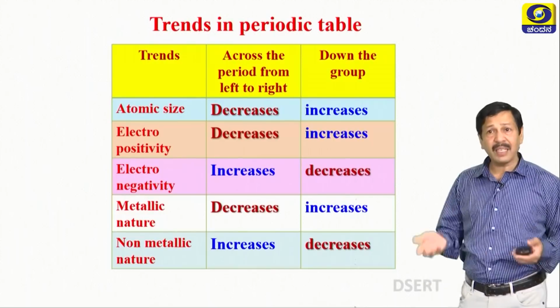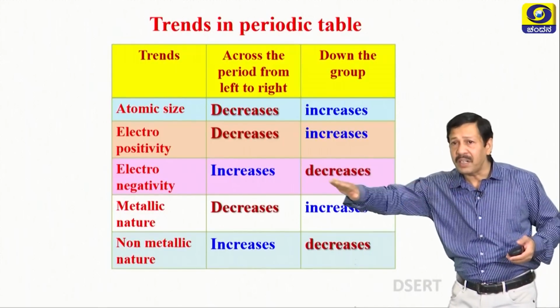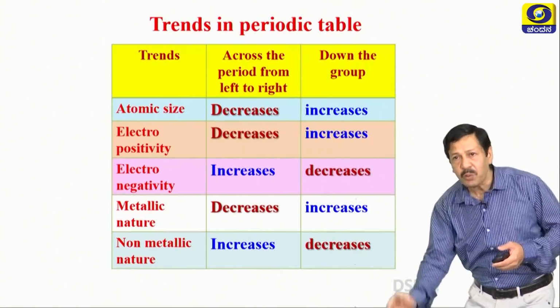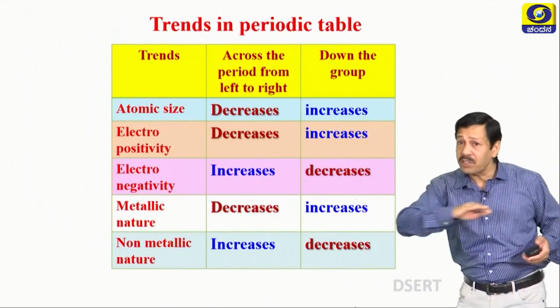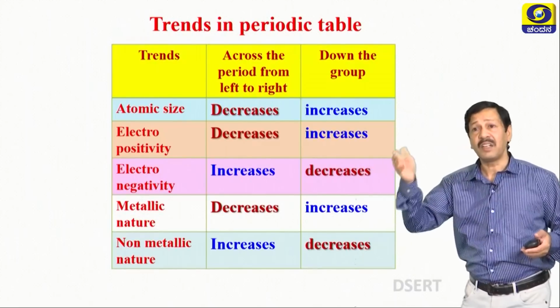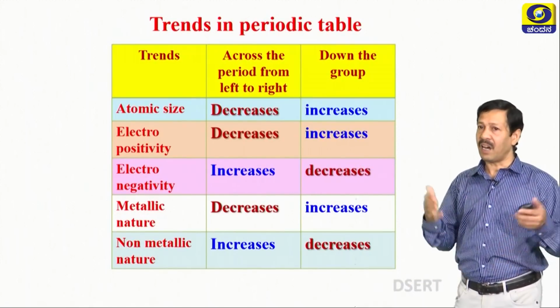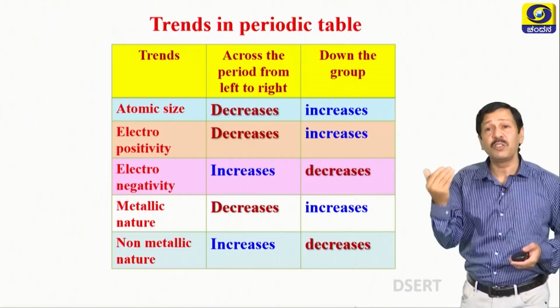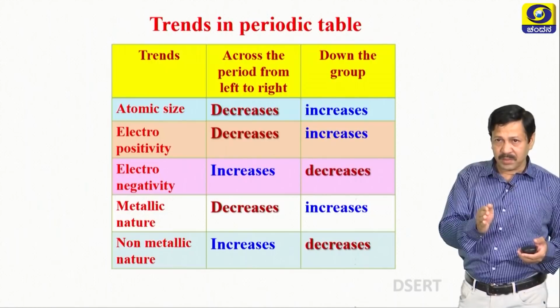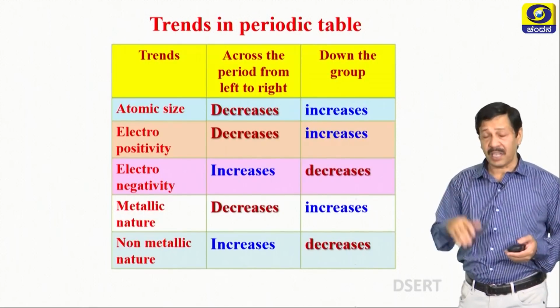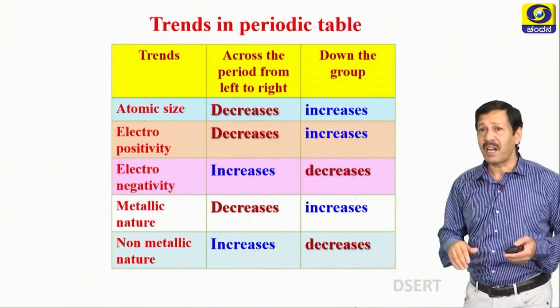Non-metallic nature increases across the period, decreases down the group. Already we learnt all these things with suitable examples. Remember one, the opposite will be easy to understand. So try to understand this table.